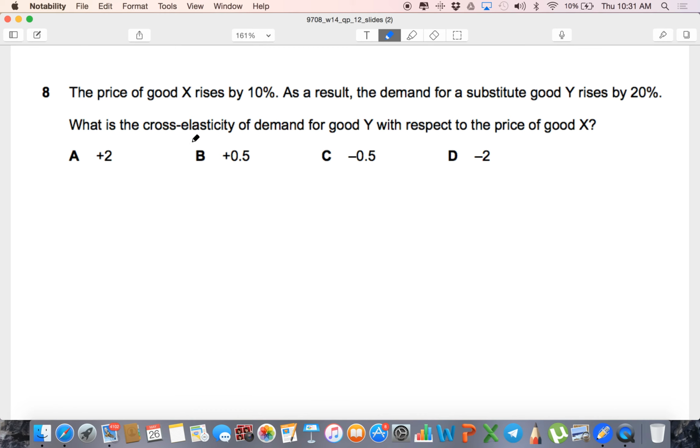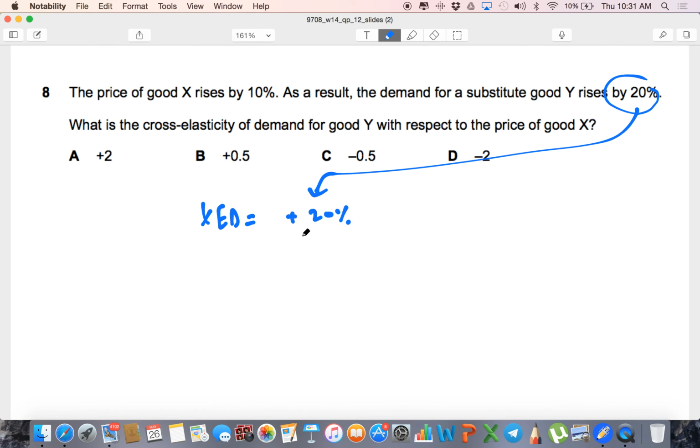Okay. The price of good X rises by 10%. As a result, the demand for substitute good Y rises by 20%. What is the cross elasticity? We know the cross elasticity formula is percentage change in quantity, which is 20% positive over 10% positive, which is 2 positive. Substitute gives a positive value, which makes sense. So the answer would be 2.